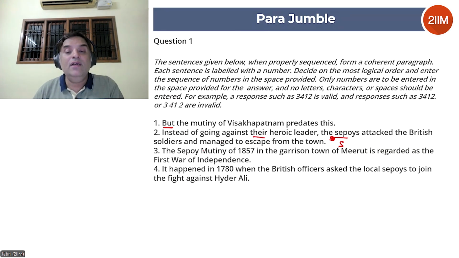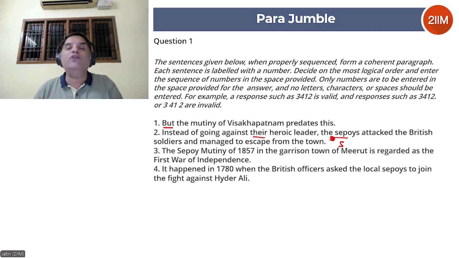Let's look at number 3. The Sepoy Mutiny of 1857 in the garrison town of Meerut is regarded as the first war of independence. Now, can this be a starter statement? It's a good candidate. It is an introductory statement. It is a generic statement. It doesn't have any pronouns. These are the typical characteristics of a starter statement. You can think about it: a paragraph can start with this, introducing the Sepoy Mutiny of 1857, mentioning the year, where it happened, and that it is regarded as the first war of independence.